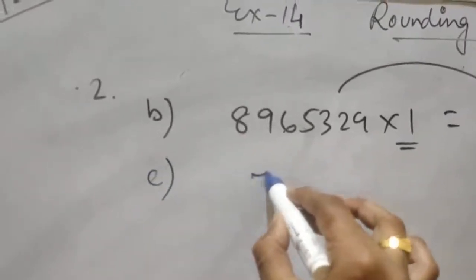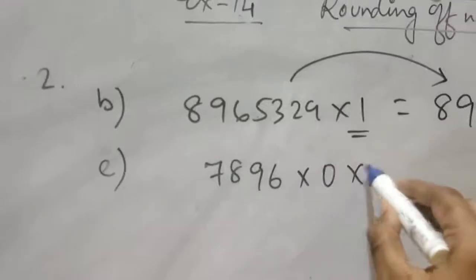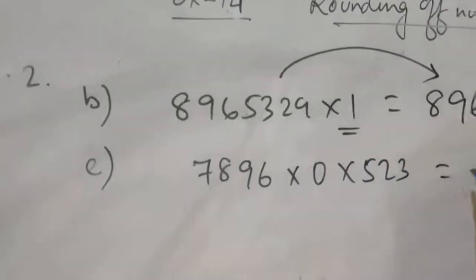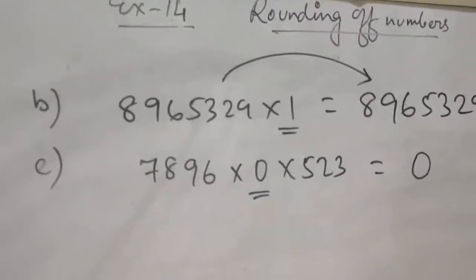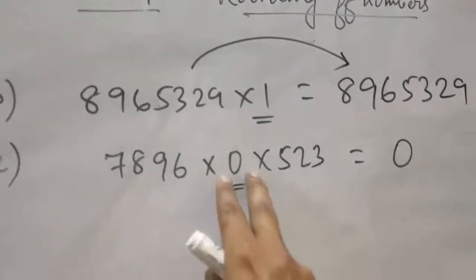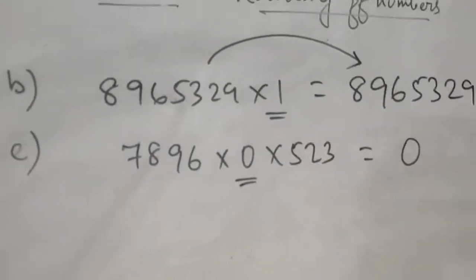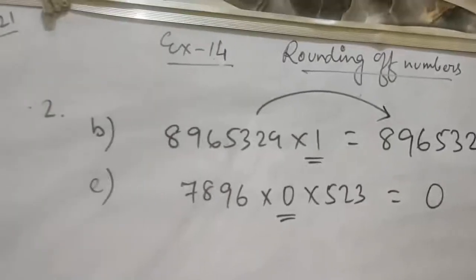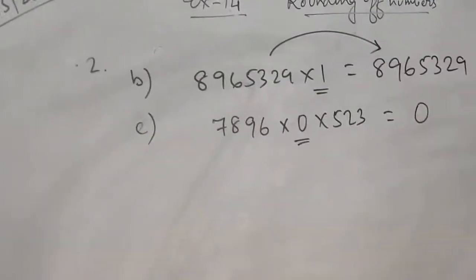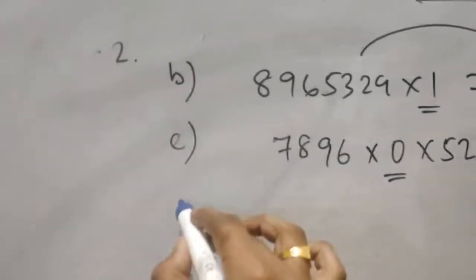Next, suppose I am doing question number E. Question number E is 7896 into 0 into 523. So the answer will be 0, because a number 0 is multiplied. If you multiply 0 with any number, the result will be 0. Right? If you multiply 0 with any number, the result is 0 itself. So the answer will be 0. So these are very easy questions.